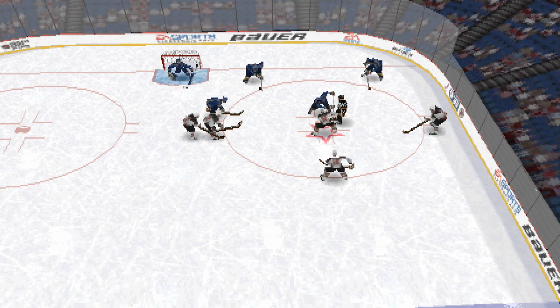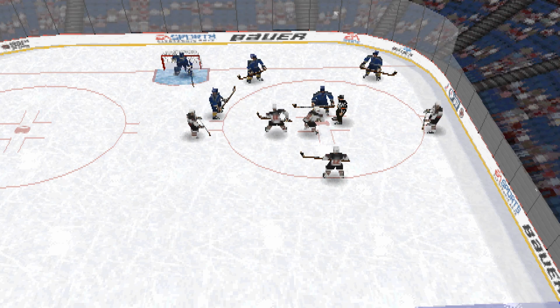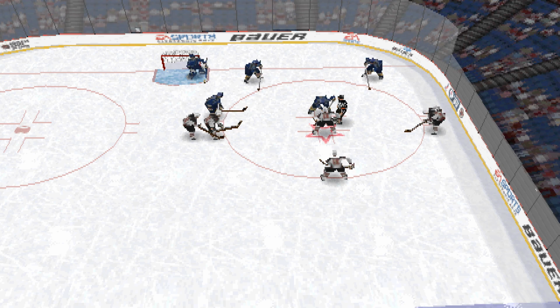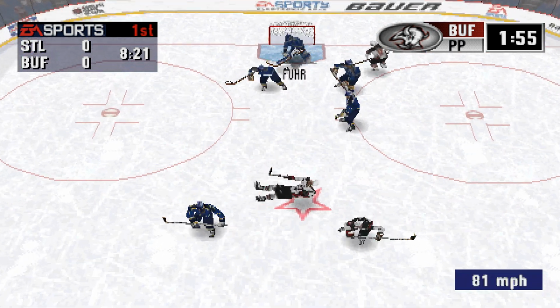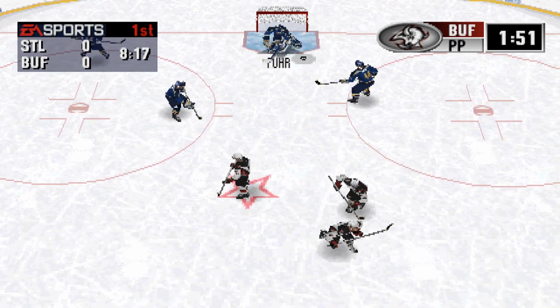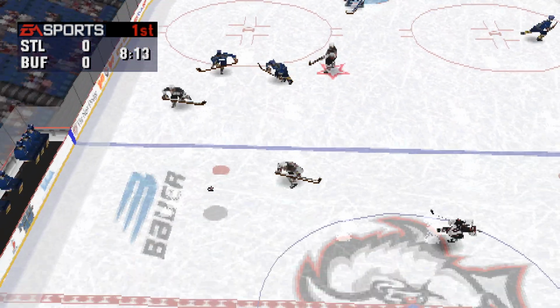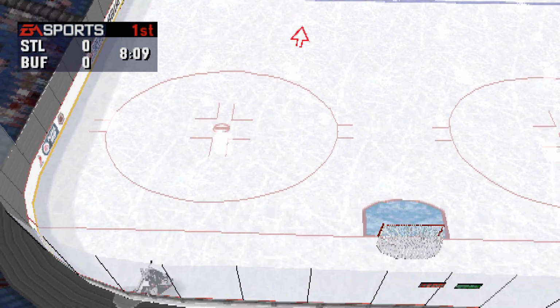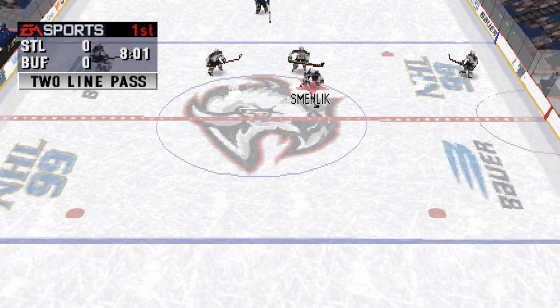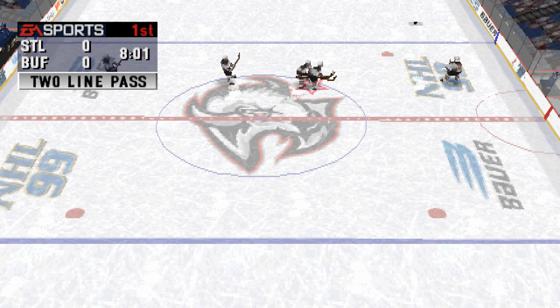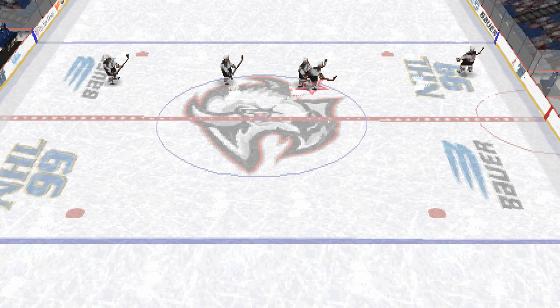The ref gets ready to drop the puck. Plant gets kicked out of the faceoff circle. The ref gets ready to drop the puck. The puck is dropped. Buffalo has a fresh line on the ice. The save was then made by Fuhr. McInnes clears the puck out of his own zone. Buffalo should be making a line change soon. Passed across two lines by Hasek.